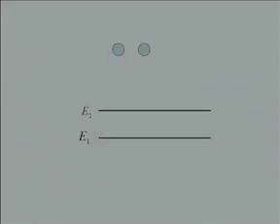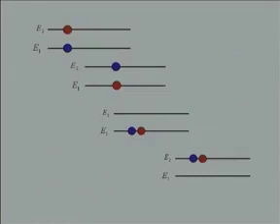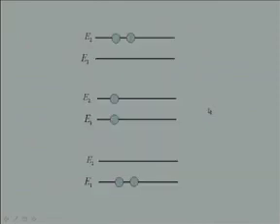So, what do I mean by that? If I have two particles, and let us suppose I want to distribute them in two energy levels E1 and E2, then if they are distinguishable, like one is a red marble and the other is a blue marble, I can distribute them in four different ways: the red in E2, the blue in E1, and so on. On the other hand, if the particles are indistinguishable, then you can distribute them in only three ways.